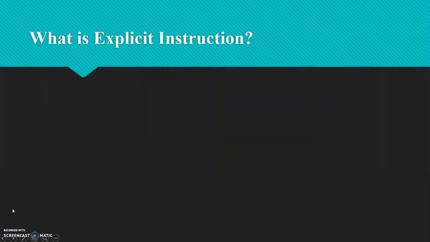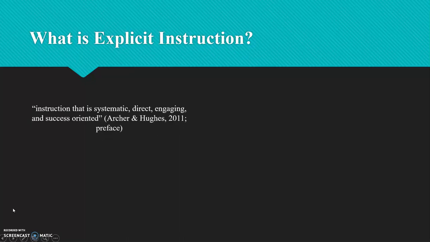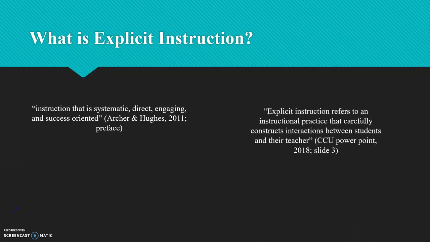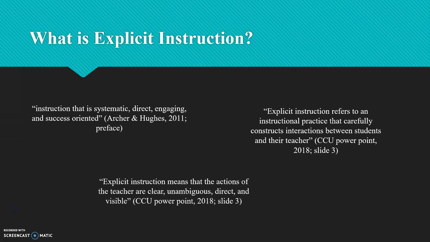What is explicit instruction? Explicit instruction is instruction that is systematic, direct, engaging, and success-oriented. It refers to an instructional practice that carefully constructs interactions between students and their teacher, and means that the actions of the teacher are clear, unambiguous, direct, and visible.